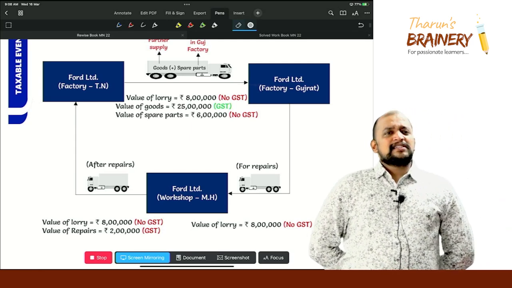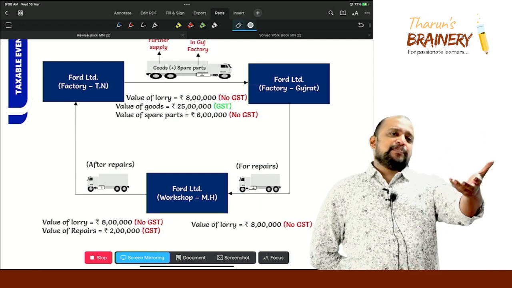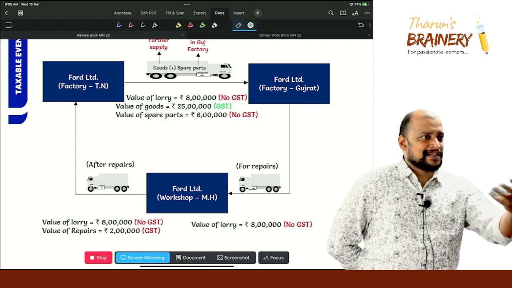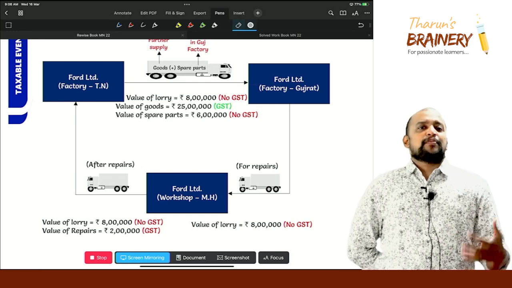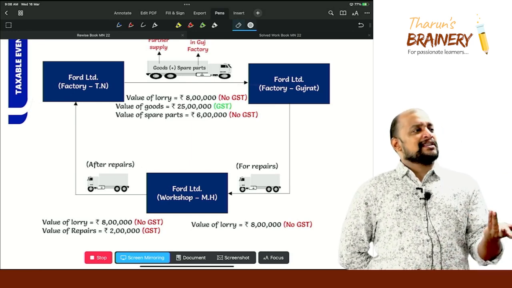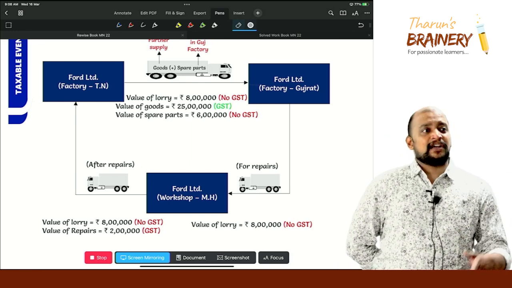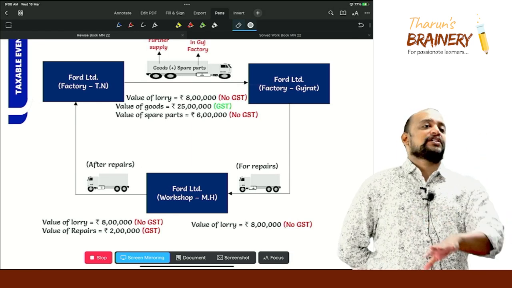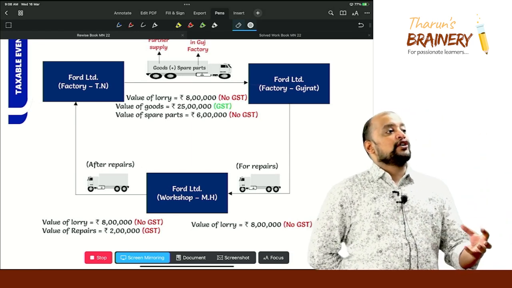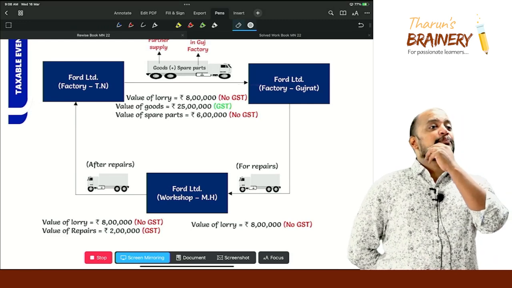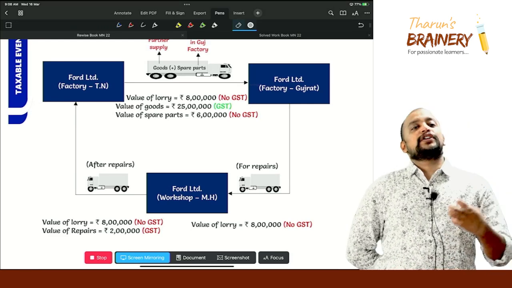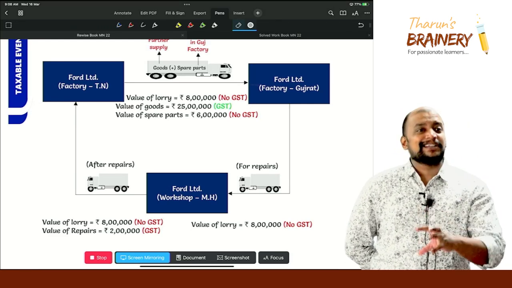Yes. Sir, anyhow, one factory will pay GST, the other will take that as credit. Then what is our problem? So rather than that, there can't be any GST. They want to tax the stock transfers in order to know the value of the goods that are being sent from one place to another place. So mainly for that purpose only they are taxing this.